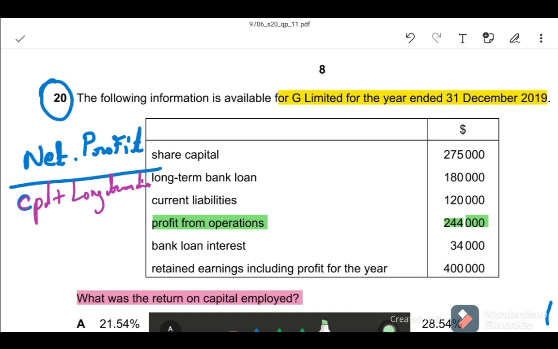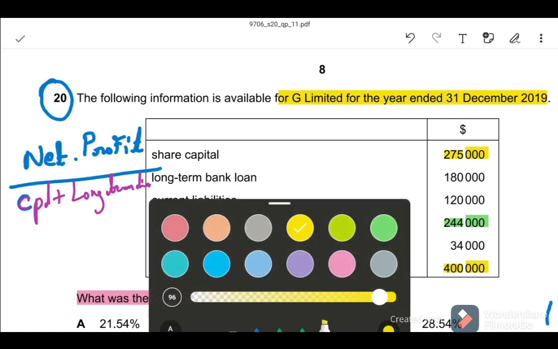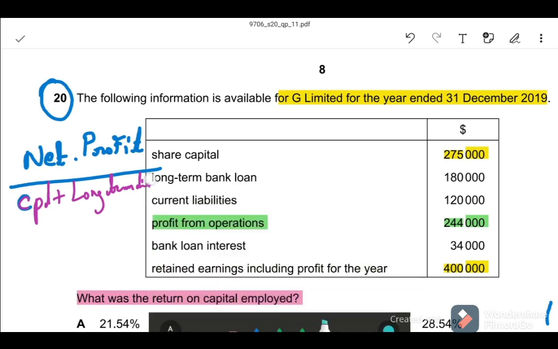Here capital is equal to 275,000 plus 400,000. So 675,000 is the capital. The question gives a long term liability, 180,000. So we can apply these amounts into the equation.